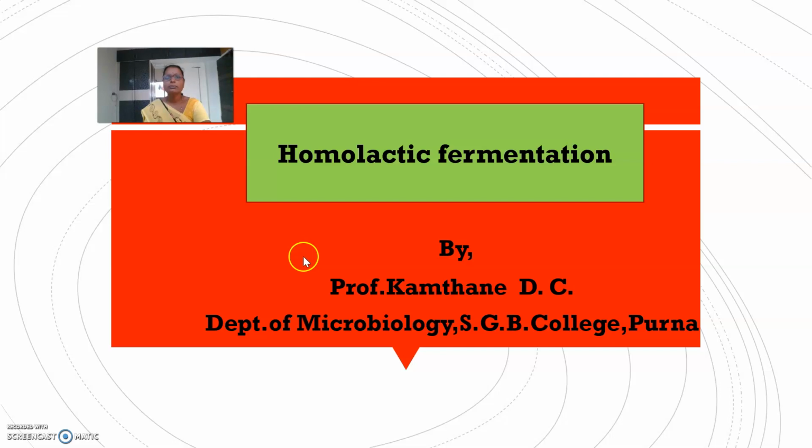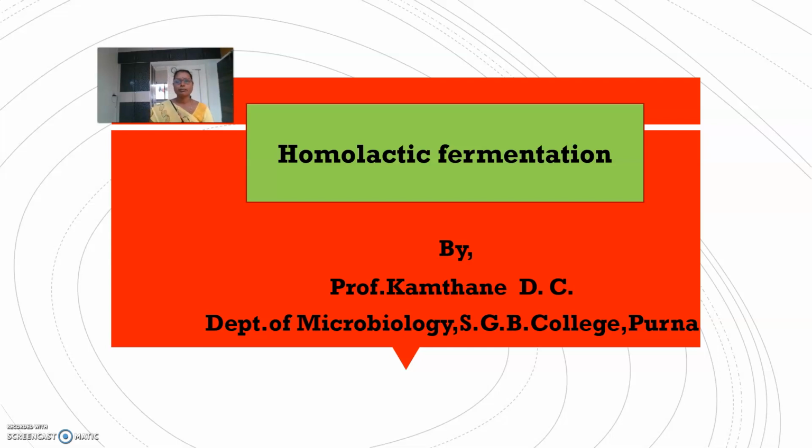This fermentation is of two types: homolactic fermentation and heterolactic fermentation. First, we have to see the details of homolactic fermentation. The main end product of homolactic fermentation is lactic acid.